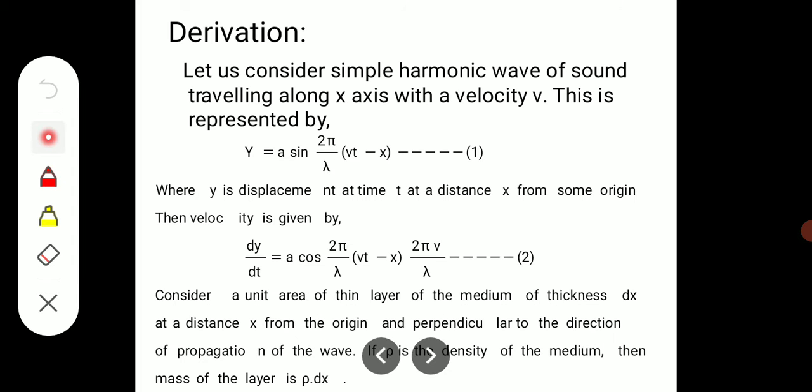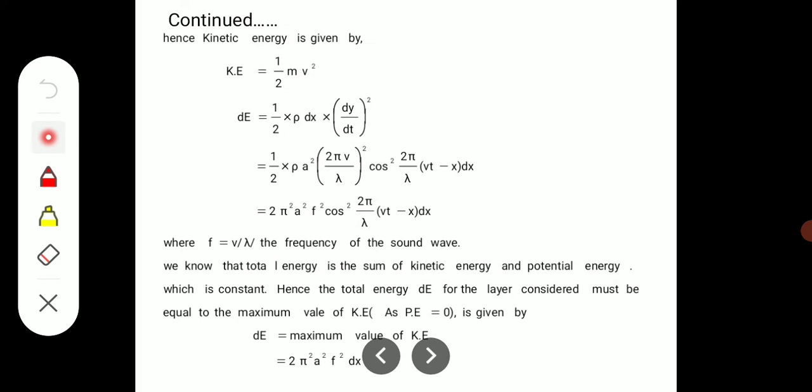So here v is equal to dy by dt, and then by substituting the values, that is mass is equal to rho into dx, and dy by dt whole square, we get half rho a square, 2 pi v divided by lambda whole square, cos square 2 pi by lambda bracket vt minus x into dx. So after simplifying we get 2 pi square a square f square cos square 2 pi by lambda bracket vt minus x into dx, where f is v divided by lambda, the frequency of the sound wave.